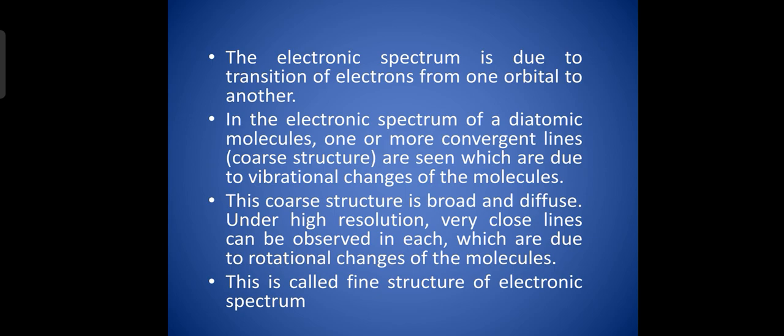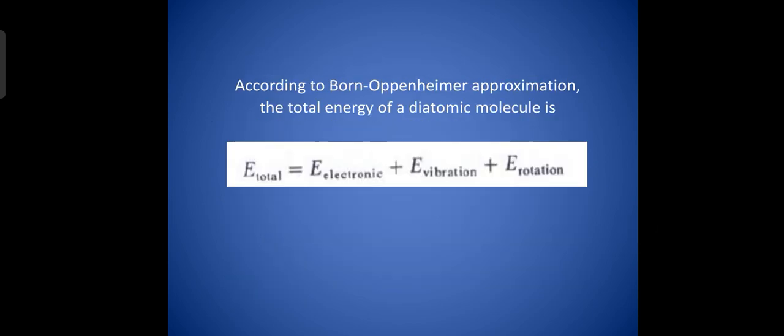Unlike rotational spectroscopy and vibrational spectroscopy, all molecules show electronic spectrum because there is no condition like possessing dipole moment or possessing change in dipole moment imposed on the molecules. So, almost all molecules show electronic spectrum.